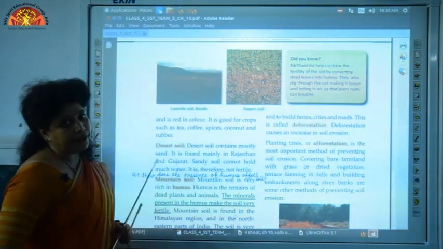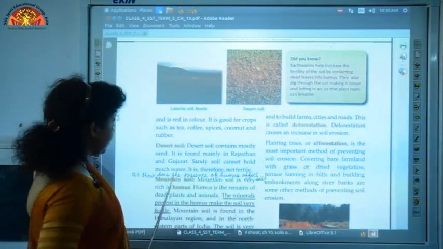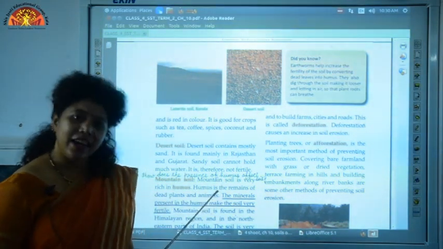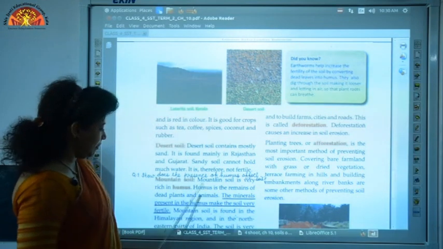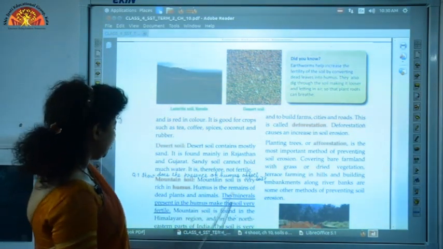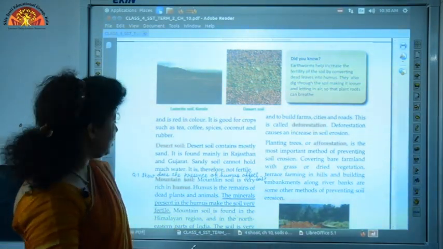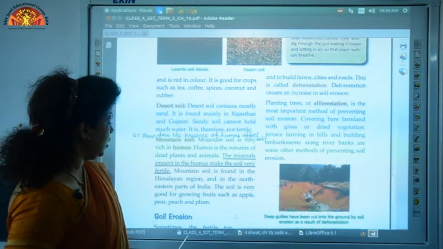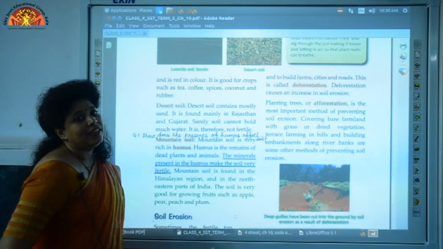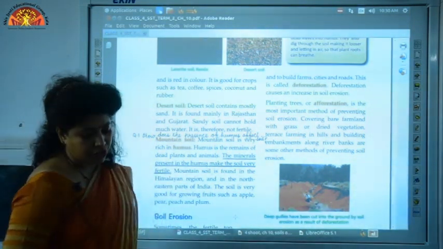And the sixth type of soil is mountain soil. Mountain soil is very rich in humus. What is humus? Humus is the dead remains of plants and animals, and the minerals present in the humus make the mountain soil very fertile. And the kind of vegetation that is suitable in mountain soil is apple, pear, peach and plum. These types of plants grow very well in mountain soil.